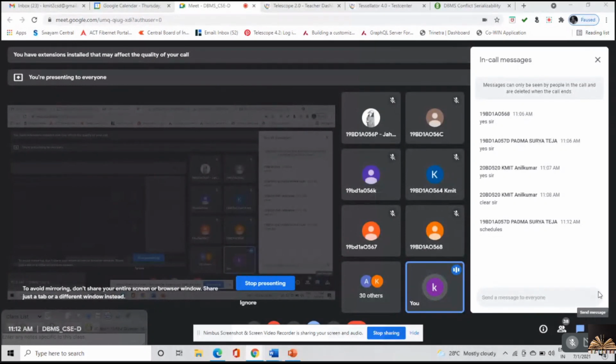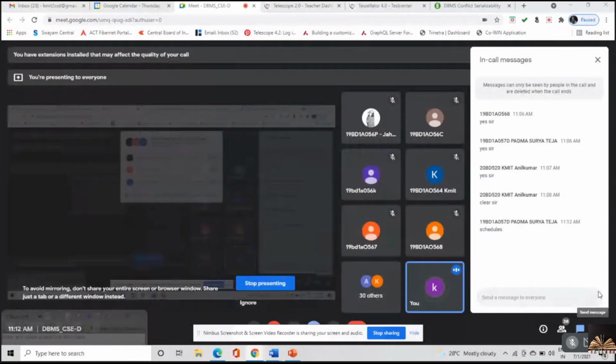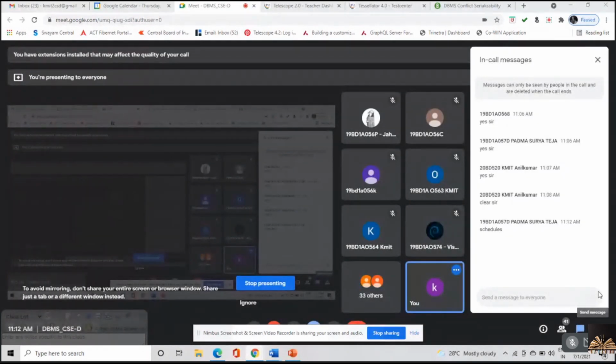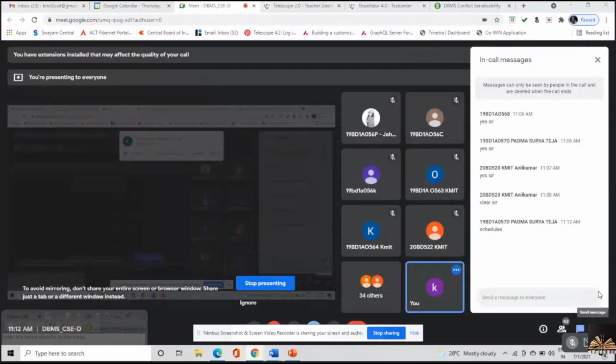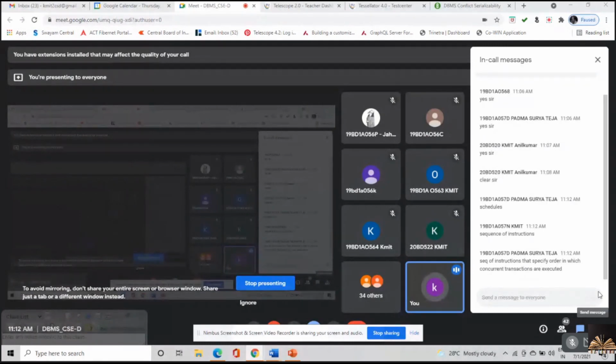Can anyone of you tell what you mean by a schedule? A sequence of instructions, a set of instructions that specify the order in which concurrent transactions are executed.